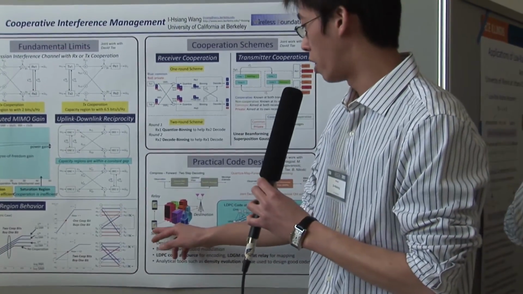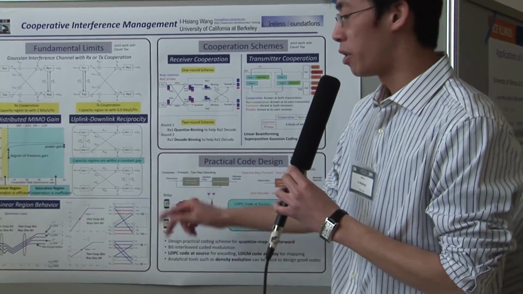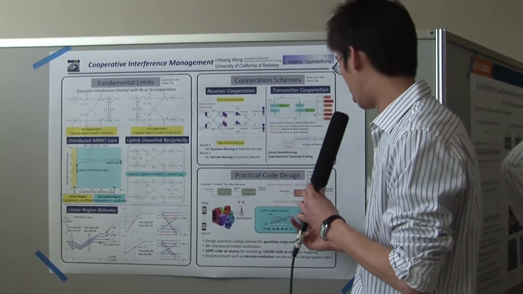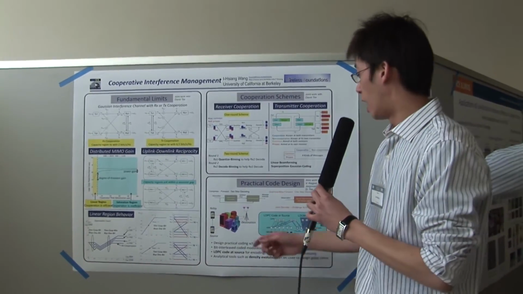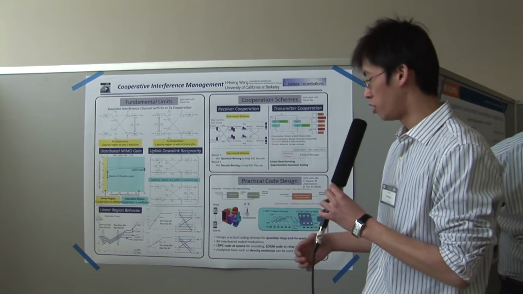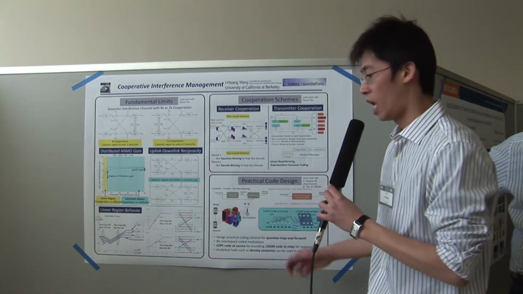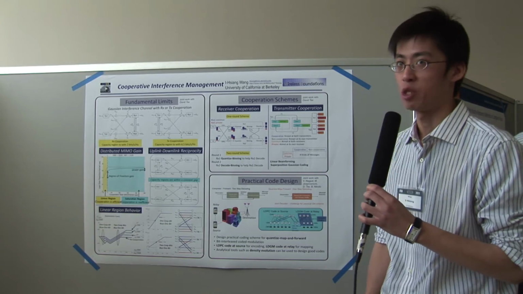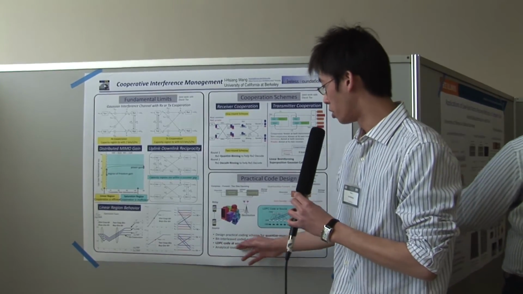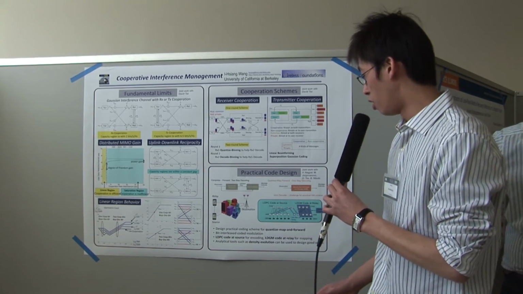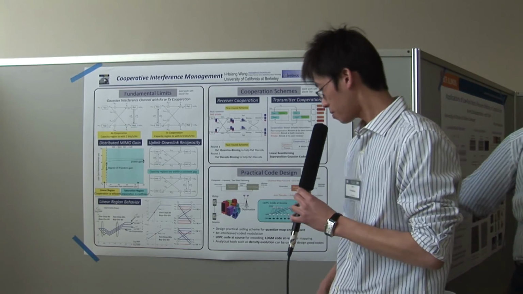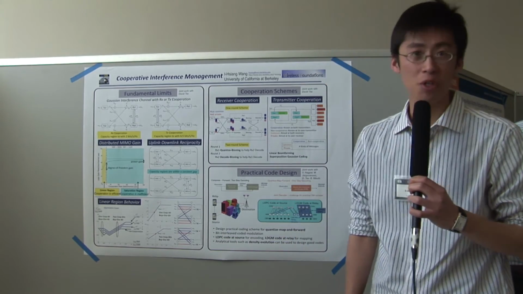We use an LDPC code at the source for encoding, and we use a simple scalar quantizer at the relay, and we use an LDGM code for mapping at the relay. At the destination, we derive a joint decoder based on the factor graph, and we give a low complexity message passing algorithm. We also show that analytical tools, such as density evolution in the point-to-point case, can be extended to this framework. That's roughly what my poster covers.